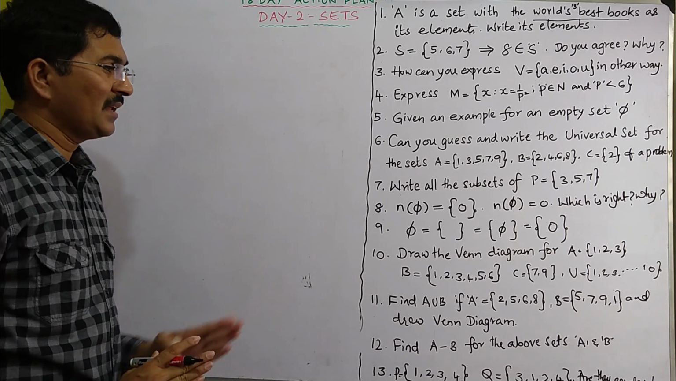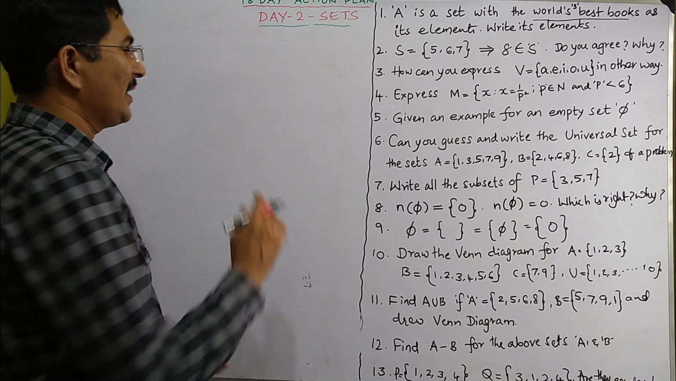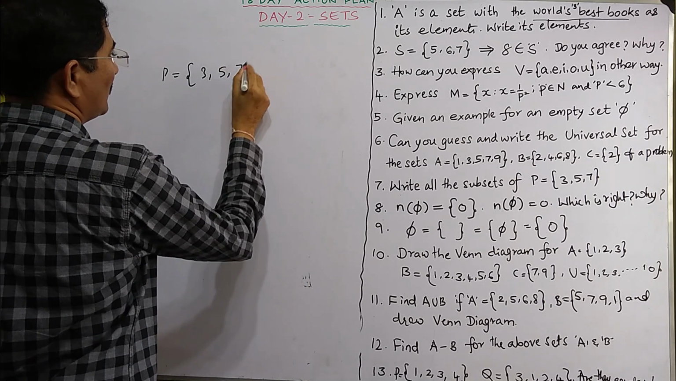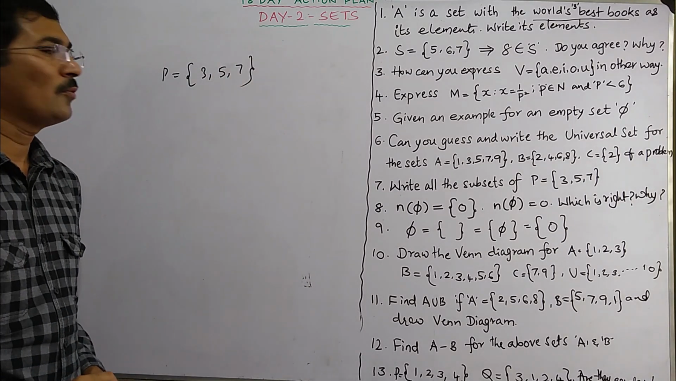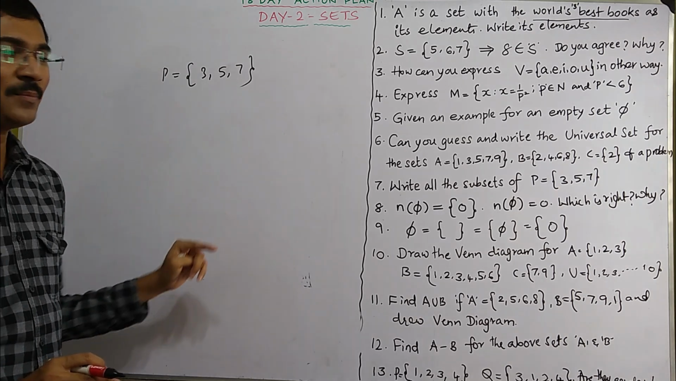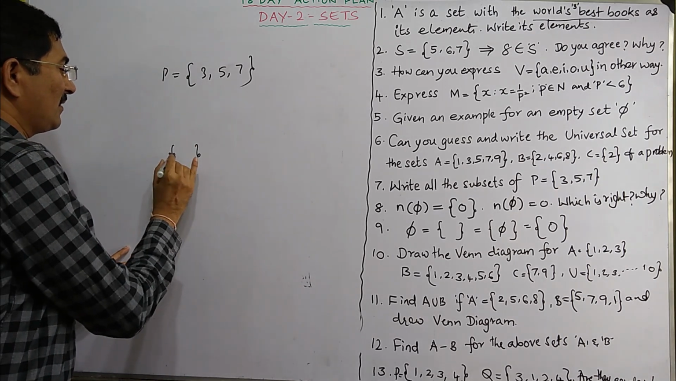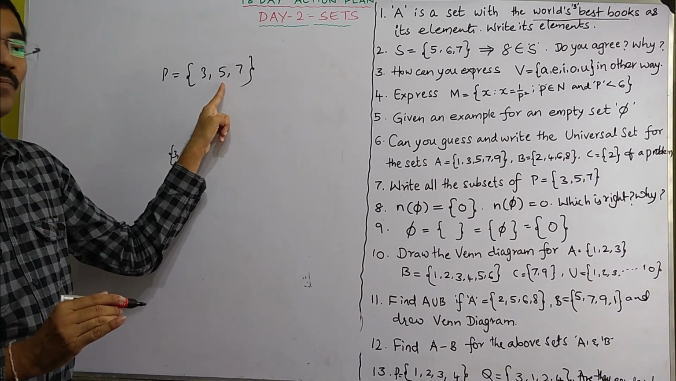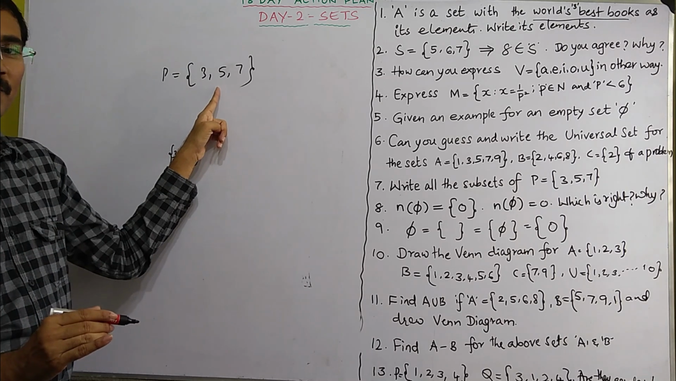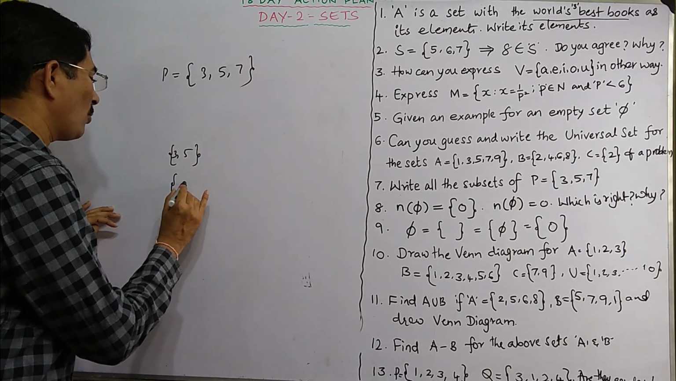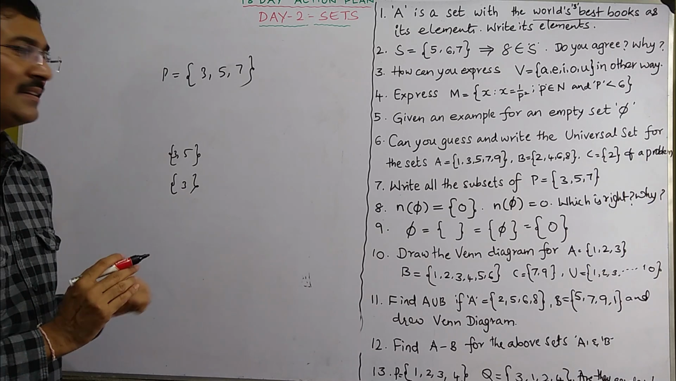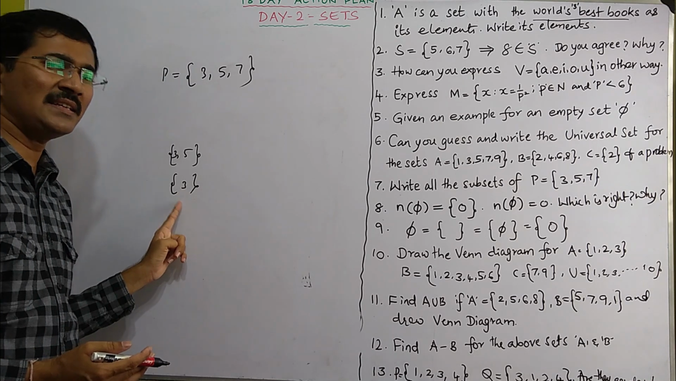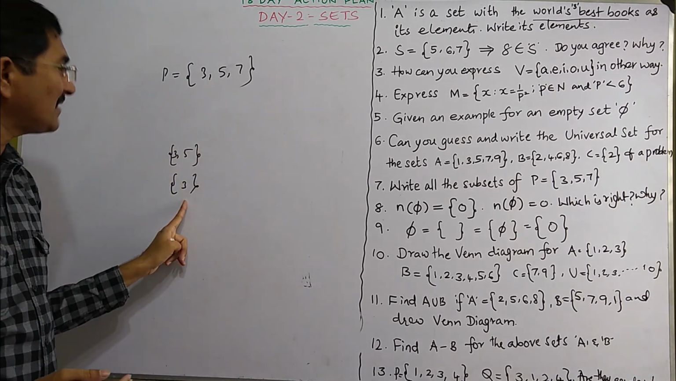Coming to the seventh problem, write all the subsets of P which is equal to 3, 5, 7. Now, what are subsets? For example, if there is a set having 3 and 5, so all the elements present in it are present in this. So this is a subset to this. Now if there is another set having only 3 as its element, then does this become a subset to this? Yes, because all the elements present in this are present in this. So this is a subset of this.